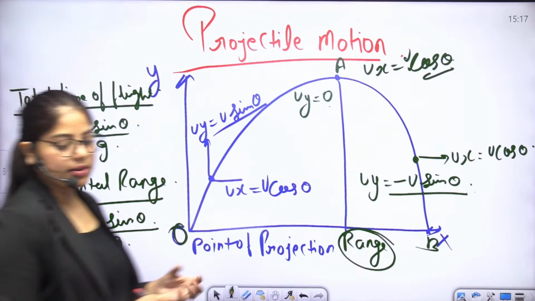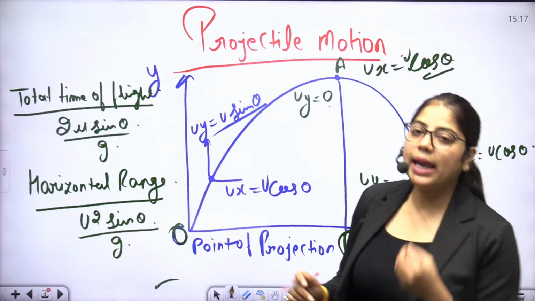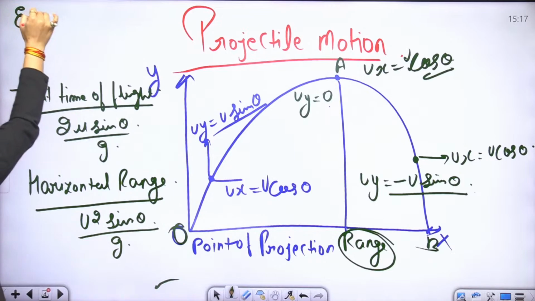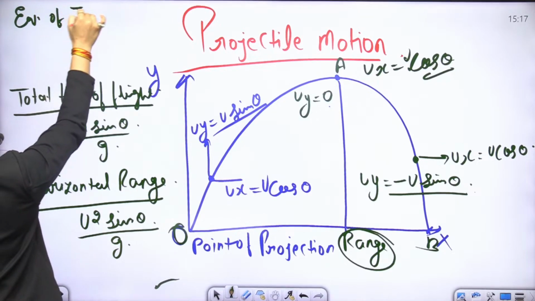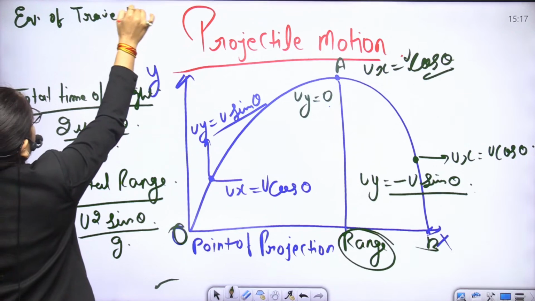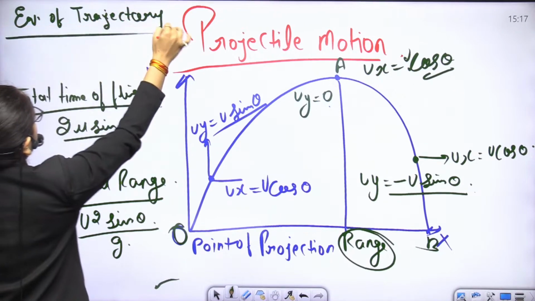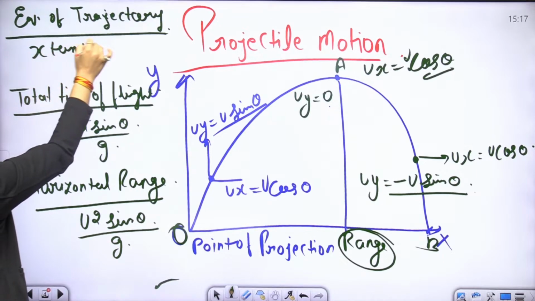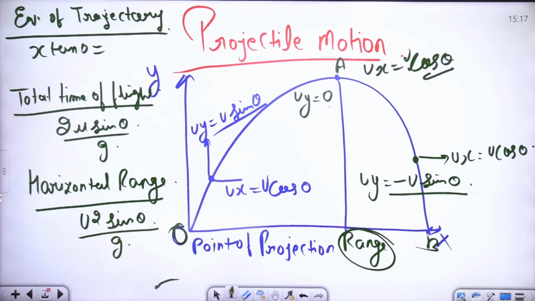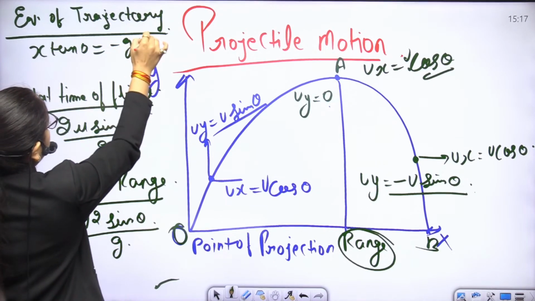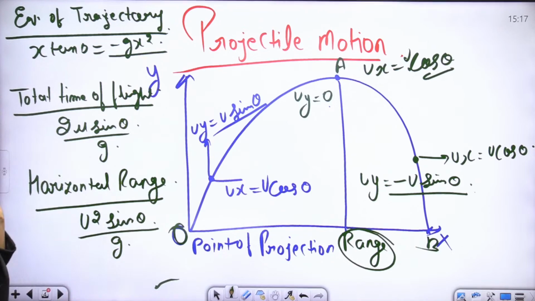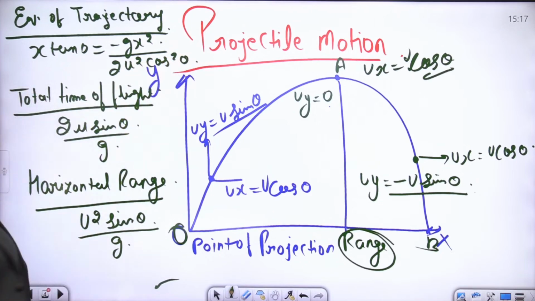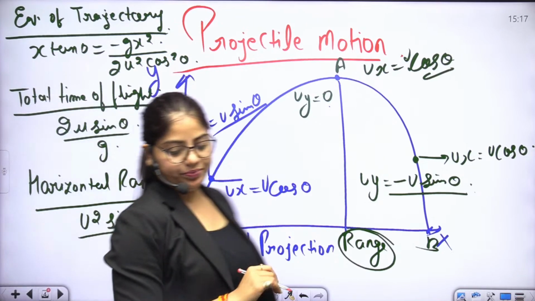And what is the equation of trajectory? The equation of trajectory is y equals x tan theta minus g x square upon 2 u square cos square theta. Clear?